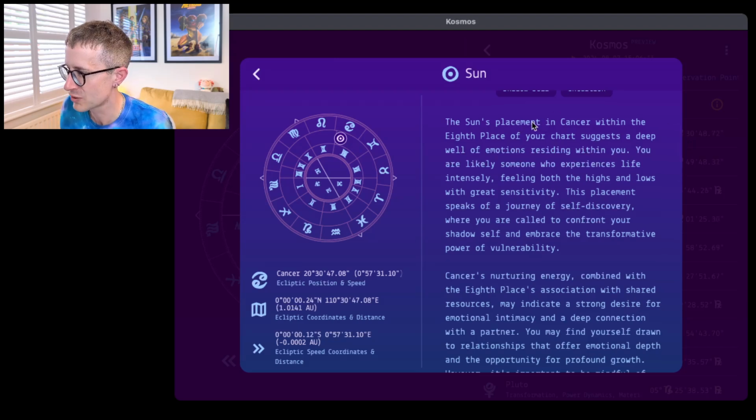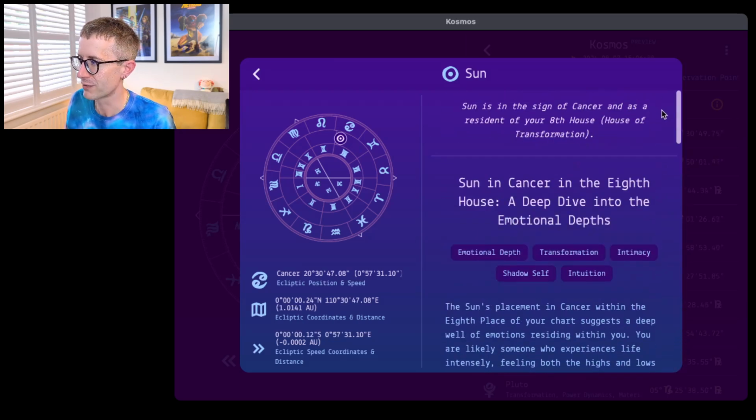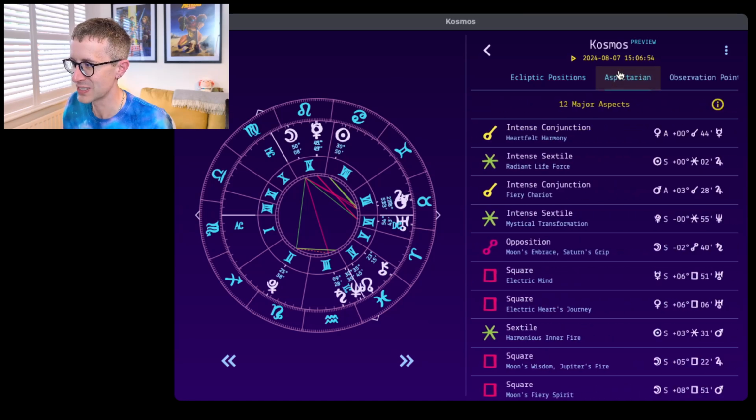Here we've got a detailed interpretation. The sun's placement in Cancer within the 8th house of your chart suggests a deep well of emotions residing within you. You are likely someone who experiences life intensely, feeling both the highs and lows with great sensitivity. This placement speaks of a journey of self-discovery where you are called to confront your shadow self and embrace the transformative power of vulnerability. So there's a lot here. On average, it's 4 paragraphs for every interpretation, and there are tens and tens of thousands of interpretations. So a lot of content to discover here, and that's not even mentioning the keywords, all of the titles, and oh my God, the aspects.